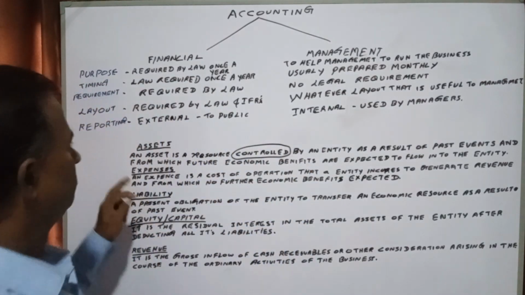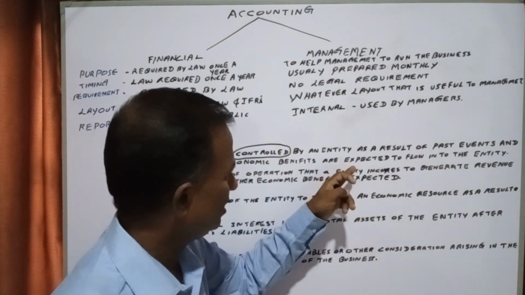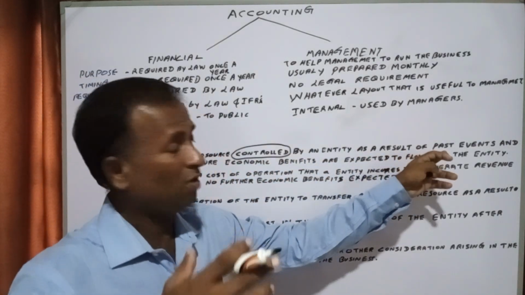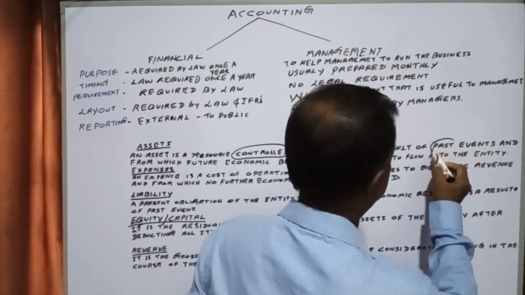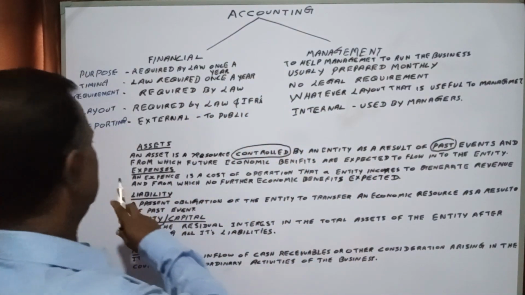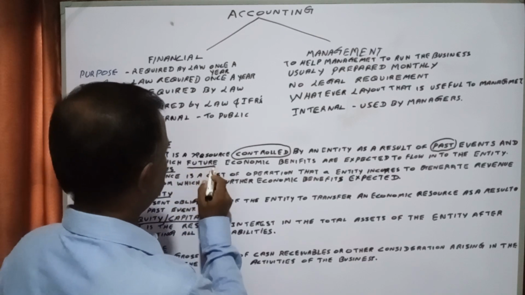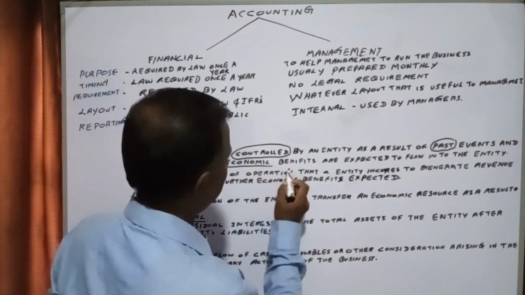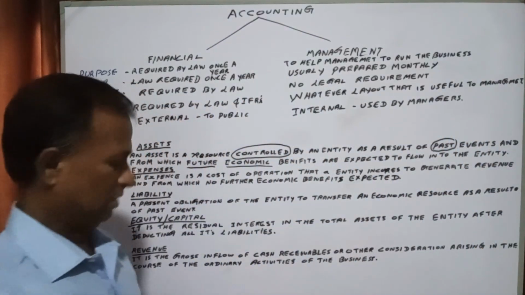Controlled. Okay, an asset is a resource controlled by an entity as a result of past events, and from which future economic benefits are expected to flow into the entity.